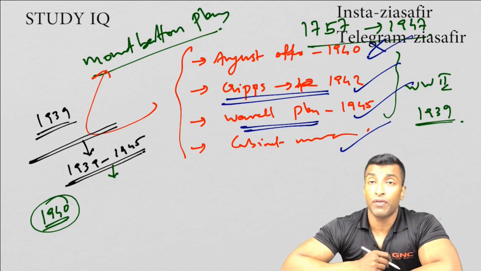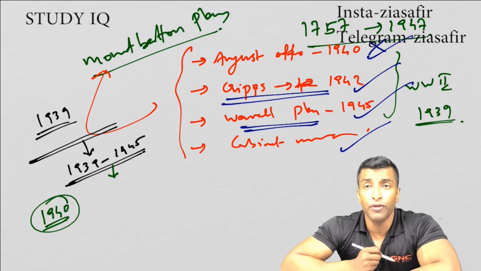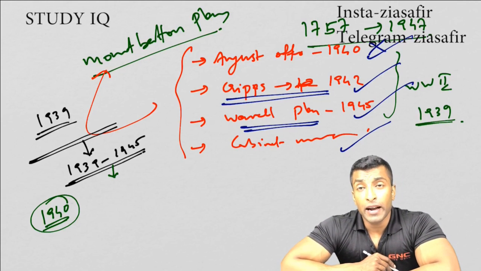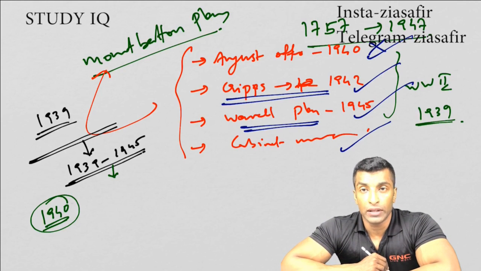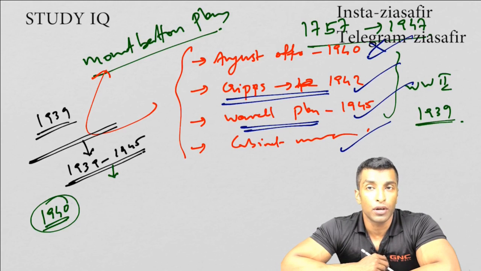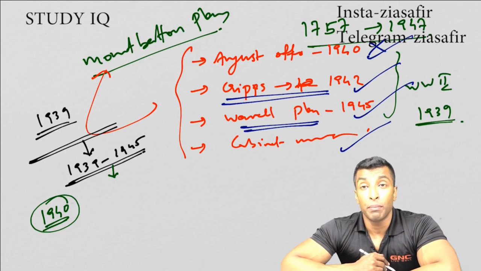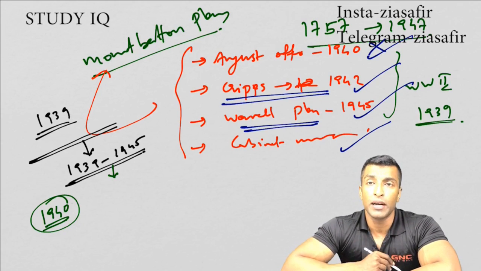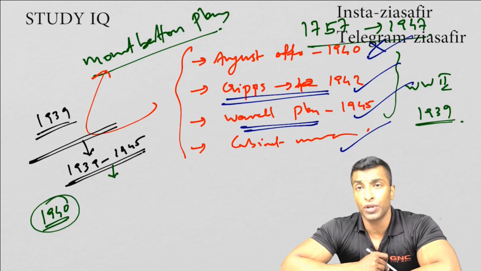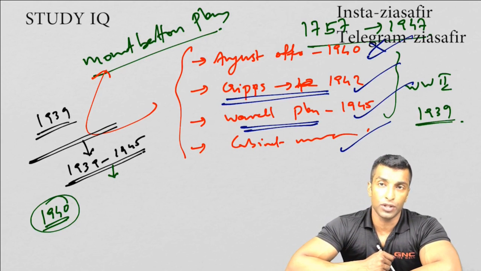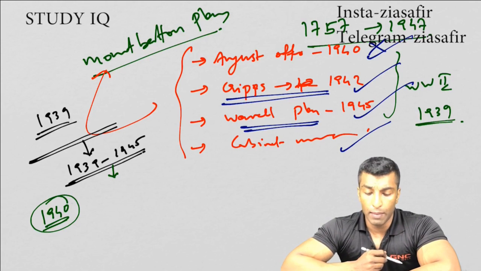So what is the context of the Wavell Plan? It was in 1945, and the Wavell Plan came about because the US pressurized the British to talk to Congress to get Indian involvement in World War II. To get Indian support, the US pressurized. By this time, the Germans had already surrendered, but Japan was still alive in the war. Japan surrendered only after the Hiroshima-Nagasaki incident, but during this time, Japan was still in the war. So the US pressurized the British to talk to Indians to get Indian support, and they came up with the Wavell Plan.